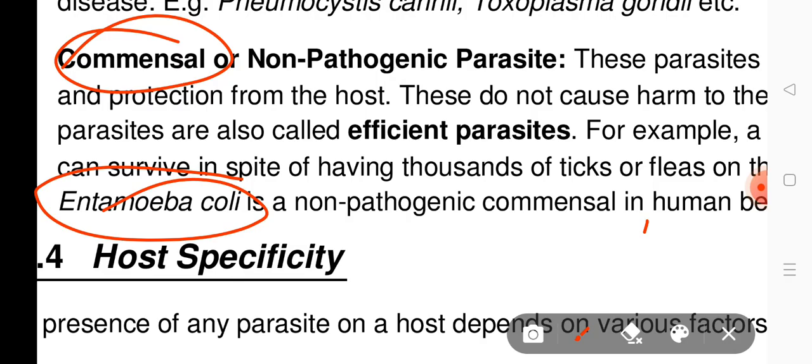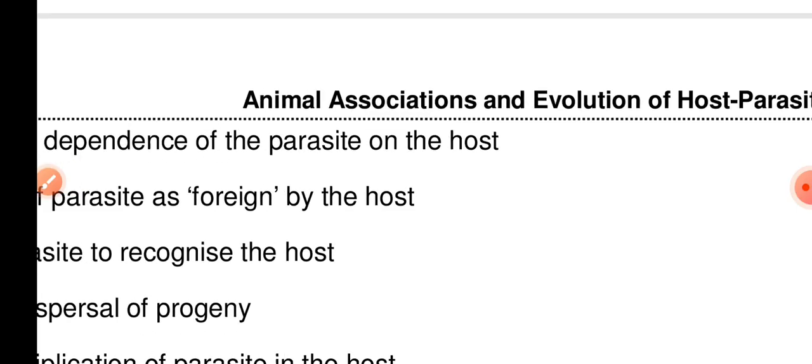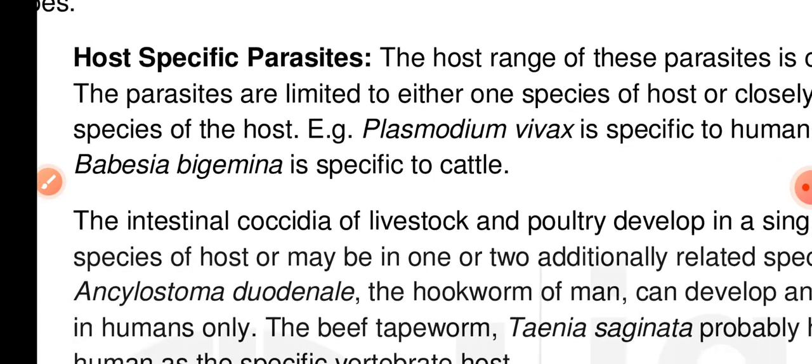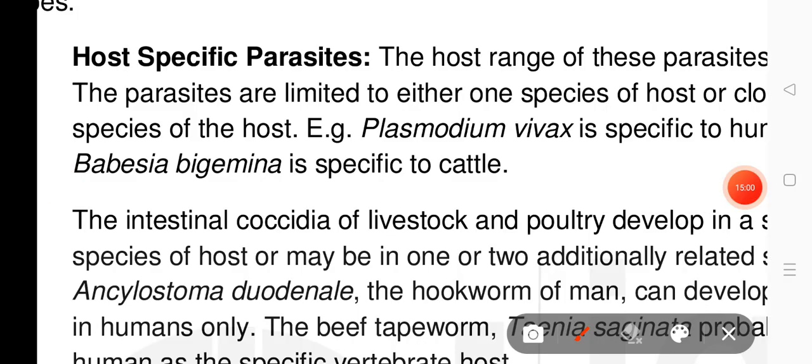Then we are going to talk about host-specific parasites. The host range of this parasite is confined, and the parasites are limited to one species of the host or closely related species of their host.